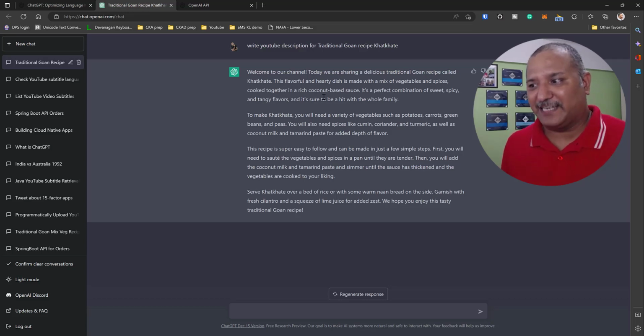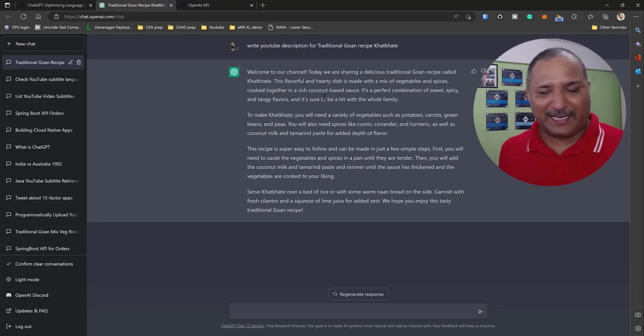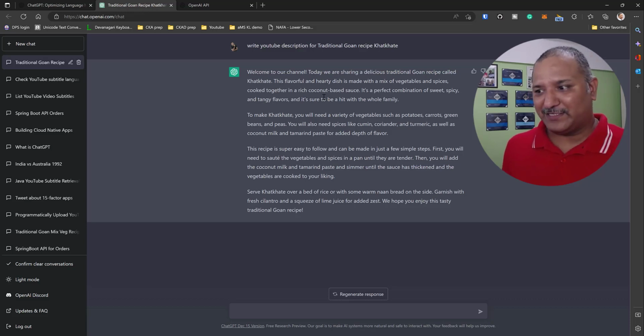Today we are sharing a delicious traditional Goan recipe called Katkate. This flavorful and hearty dish is made with a mix of vegetables and spices cooked together in a rich coconut-based sauce. It's a perfect combination of sweet, spicy, and tangy flavors, and it's sure to be a hit with the whole family.